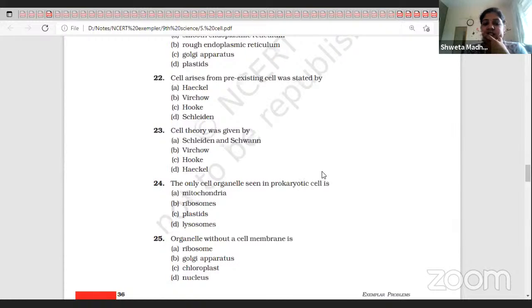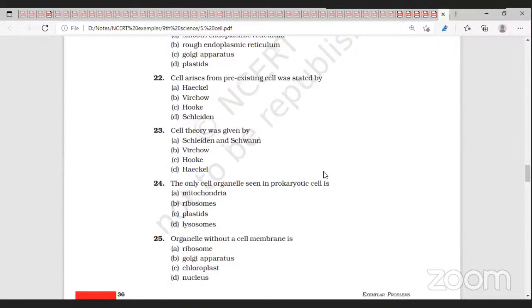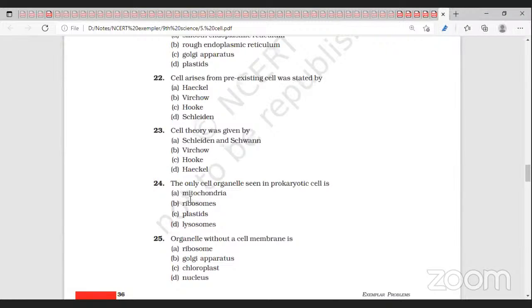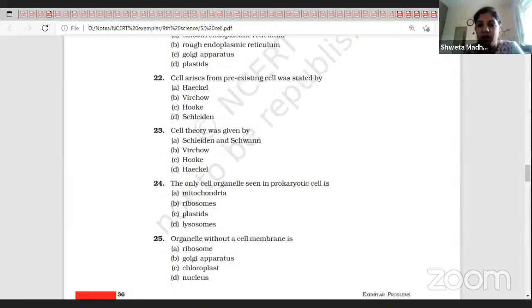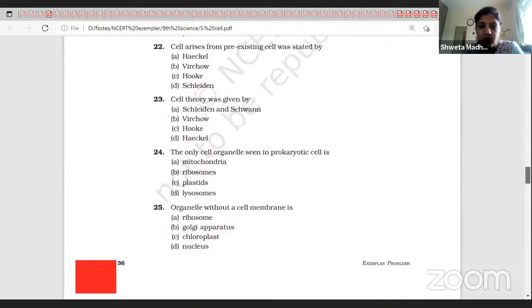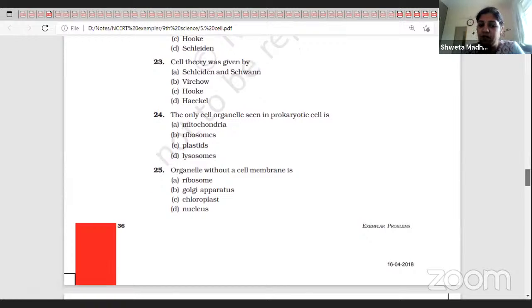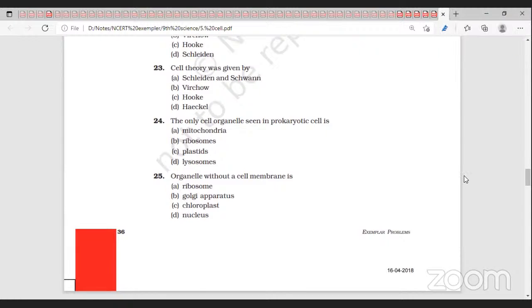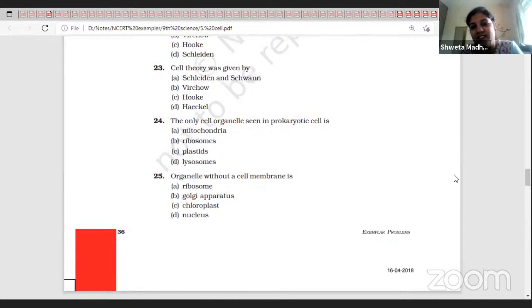The only cell organelle seen in prokaryotic cell is which? Ribosomes, right? Non-membranous organelle, organelle without a cell membrane. Ribosomes. Everything is connected to each other.